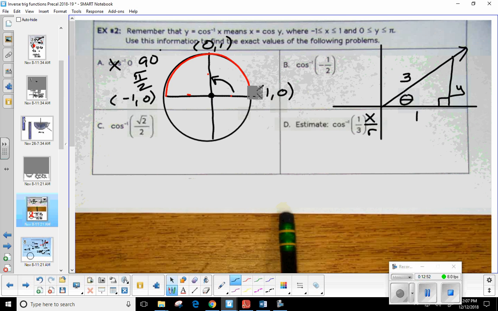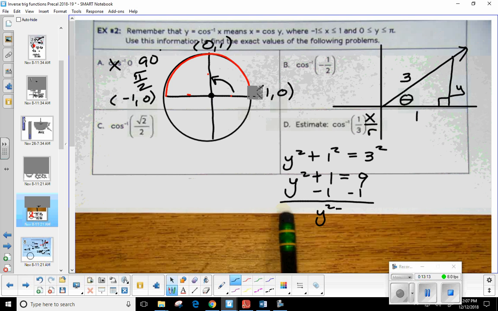So it is a squared plus b squared equals c squared. So y squared plus 1 squared equals 3 squared. Okay, what's 1 squared? So y squared plus 1 equals 9. Now we'll subtract the 1. y squared is equal to 8. So that height would have to be the square root of 8.